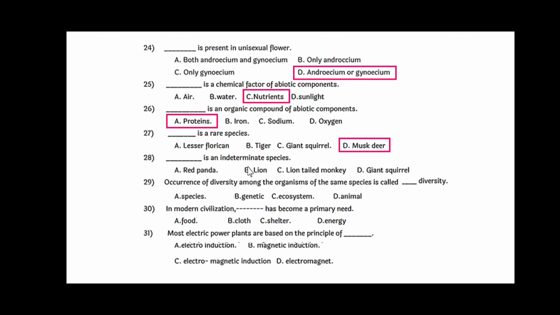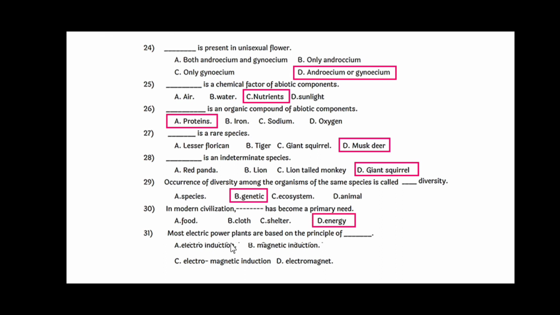Dash dash is an indeterminate species, and the answer for this is giant squirrel. Occurrence of diversity among the organisms of the same species is called dash dash diversity, and the answer for this is genetic diversity. In modern civilization, dash dash has become a primary need, and the answer is energy.